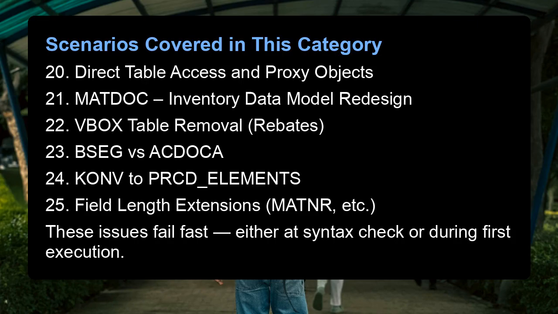Scenarios covered in this category. 20. Direct table access and proxy objects. 21. MATDOC inventory data model redesign. 22. VBOX table removal, rebates. 23. BSEG versus ACDOCA. 24. KONV to PRCD elements. 25. Field length extensions, MATNR, etc. These issues fail fast, either at syntax check or during first execution.